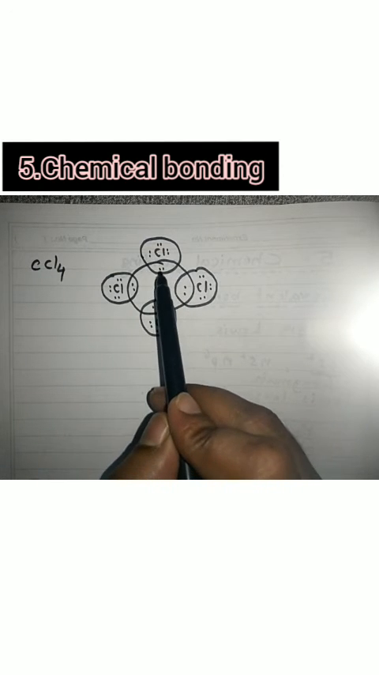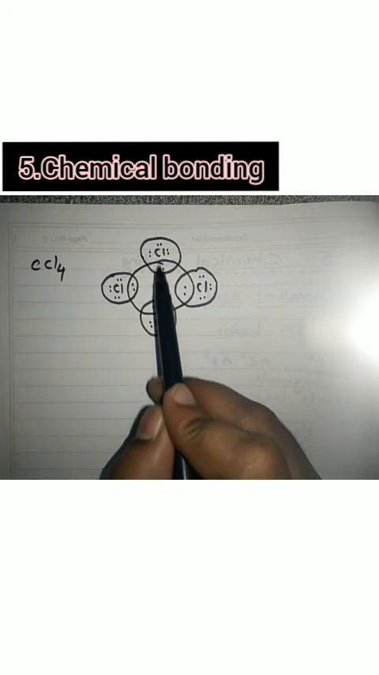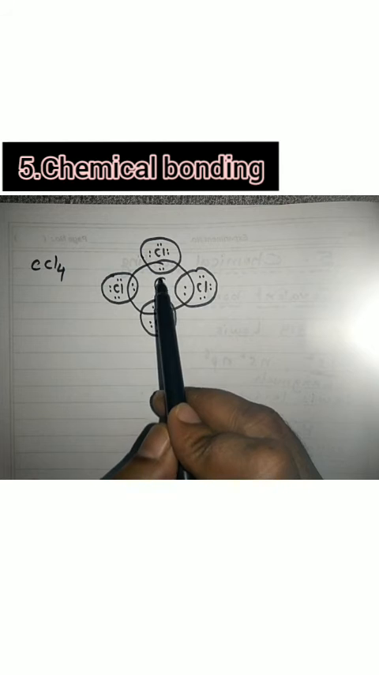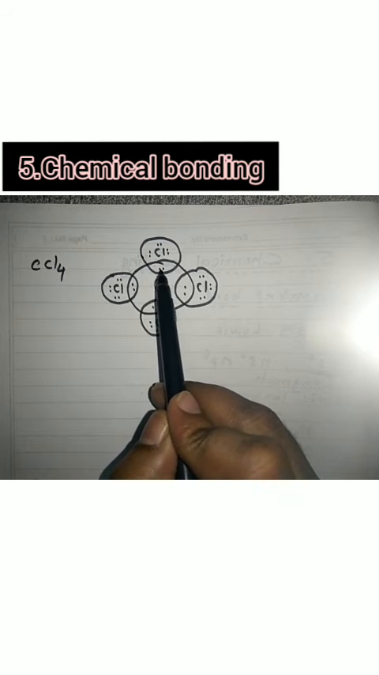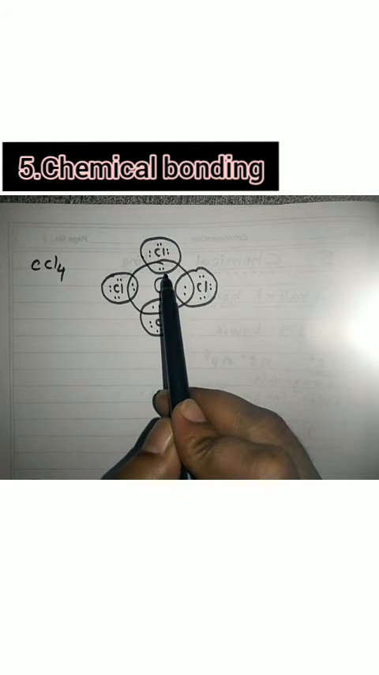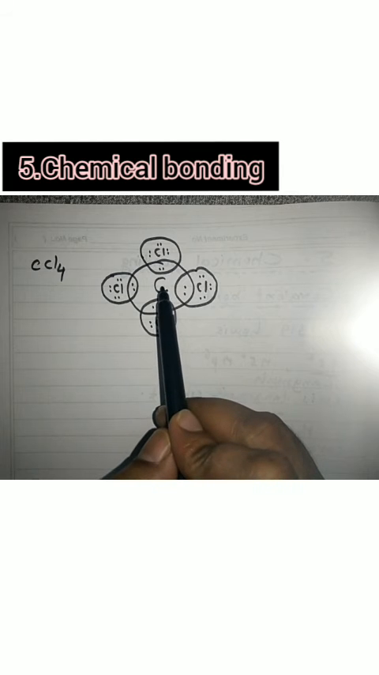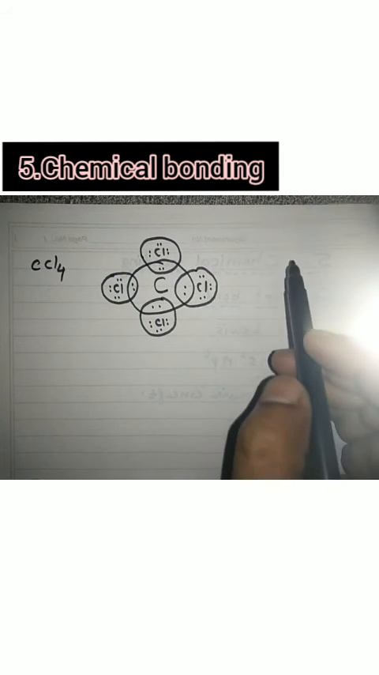Similarly here also, 1 electron is coming from this carbon atom, 1 electron is coming from this chlorine atom. Now these 2 electrons are combining together to form a bond between this chlorine and carbon atom, a single bond. So I can directly write it like this: